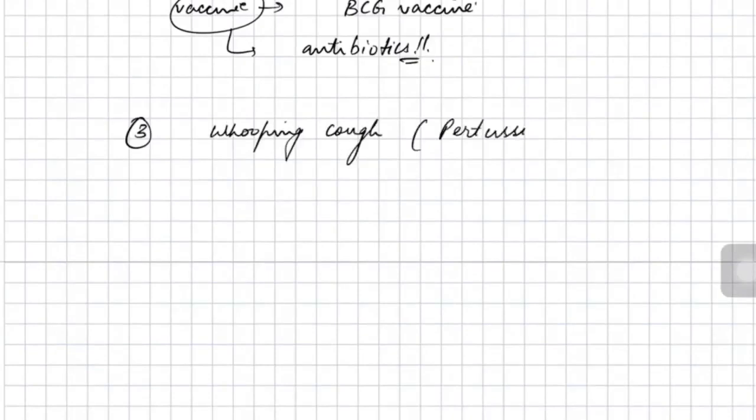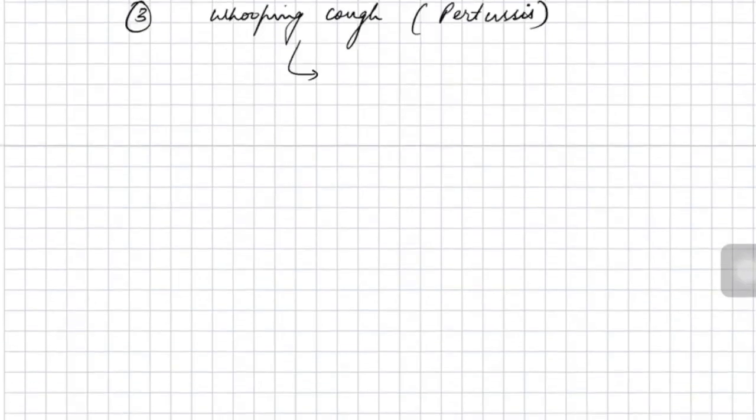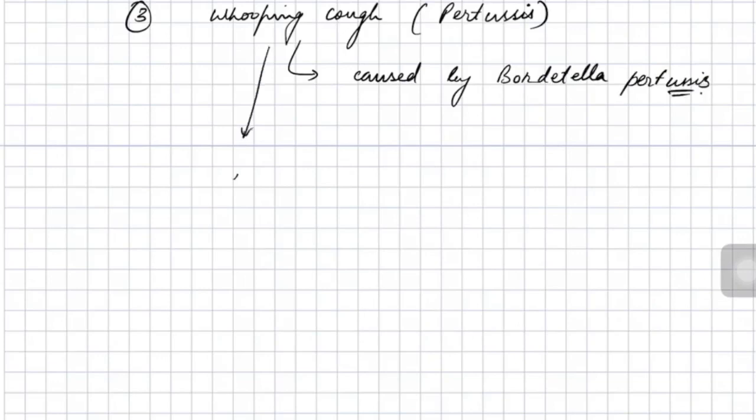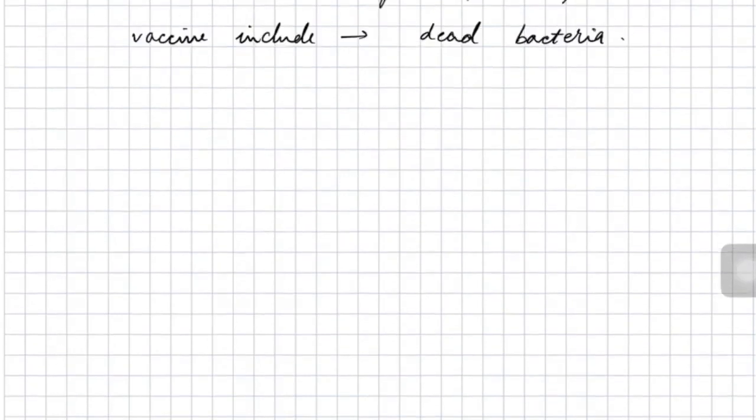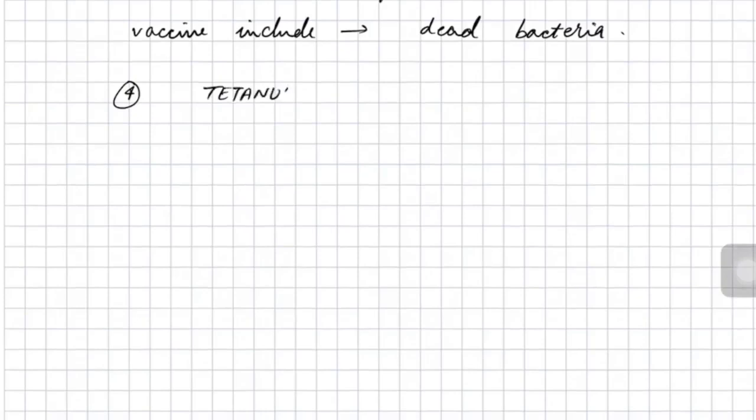Next is whooping cough. Whooping cough is also known as pertussis. Whooping cough is caused by bacteria, and the name of the bacteria is Bordetella pertussis. So it is the Bordetella pertussis bacteria that causes whooping cough or pertussis. Now this whooping cough spreads through droplet infection, that is, you come in contact with the droplets of a person who is already infected. The vaccine includes that bacteria being administered to people for protection against pertussis.